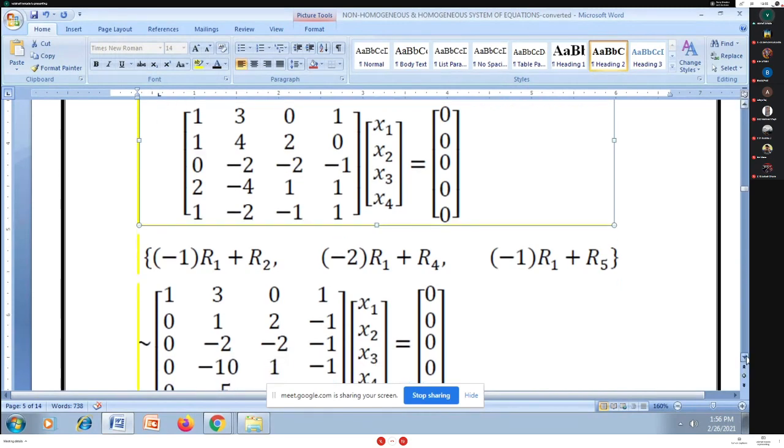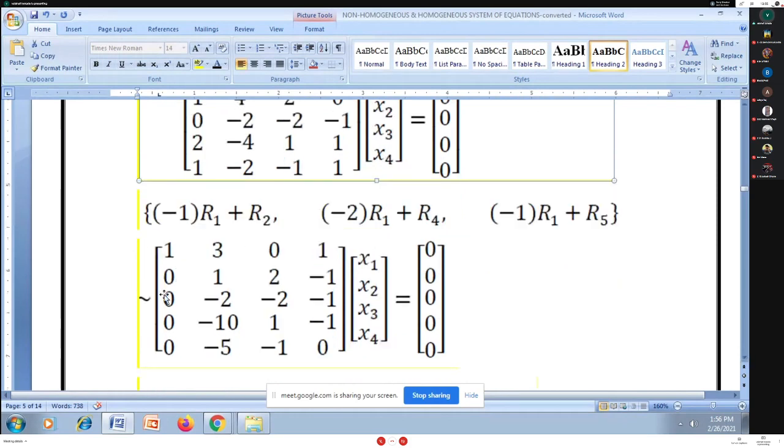So with the help of these row transformations, I'm getting this matrix here. Now I look at C1. I have 1 at the (1,1) place, and other entries are 0. There is no effect on our right hand side because the right hand side is a 0 matrix. At the (2,2) place I have 1, and the other entries I have to make 0 by using R2.